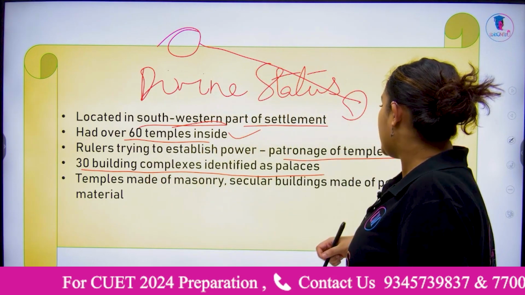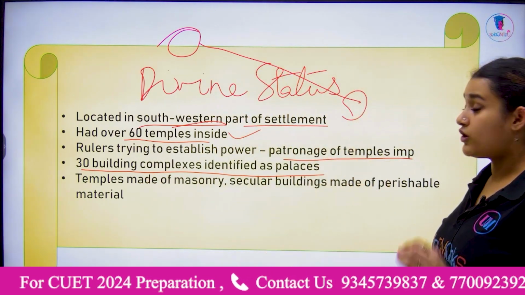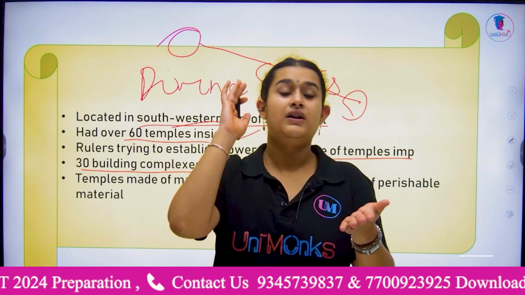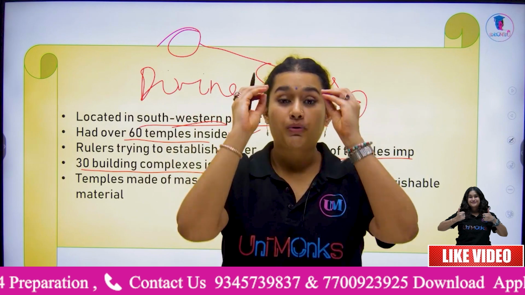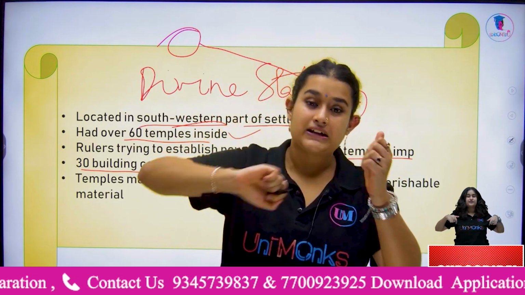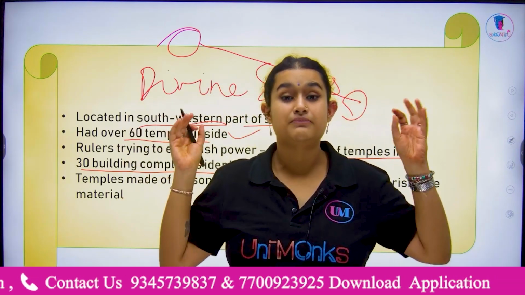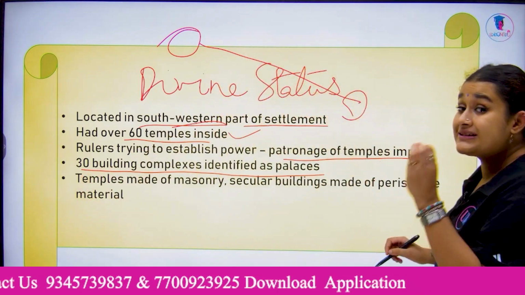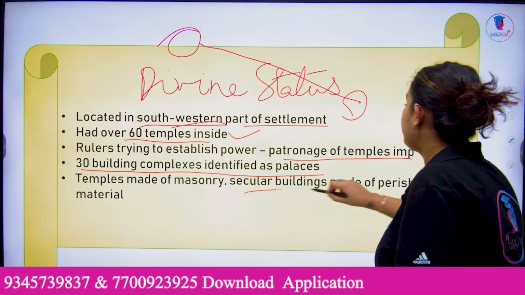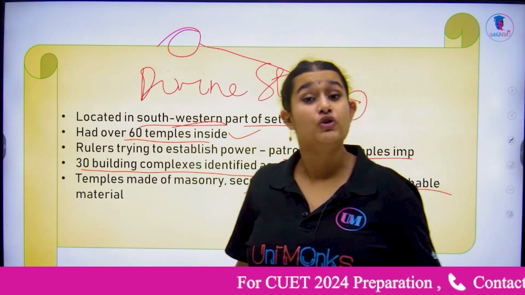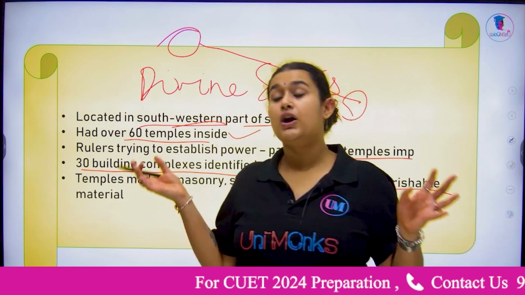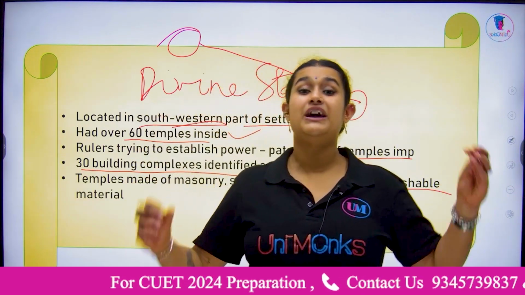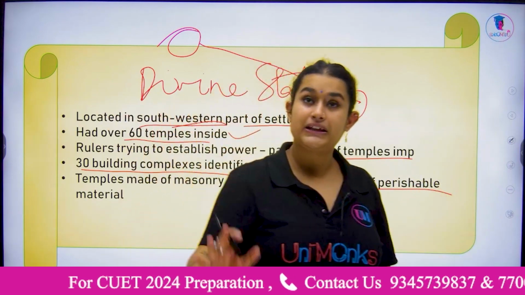The temples were made of masonry. That means cement, mortar, stone, rock, proper architectural style. Artisans carved that rock; it was made with dedication. But other buildings, secular buildings, were made of perishable material, let's say wood. That is why the temples are still standing, whereas the secular buildings have perished over time. Do you understand?